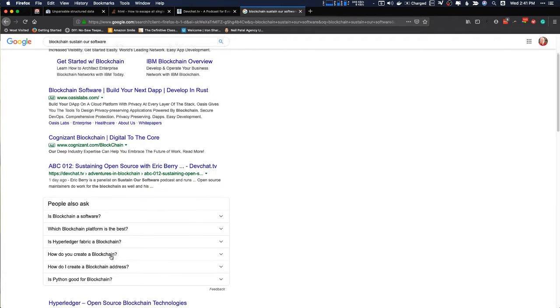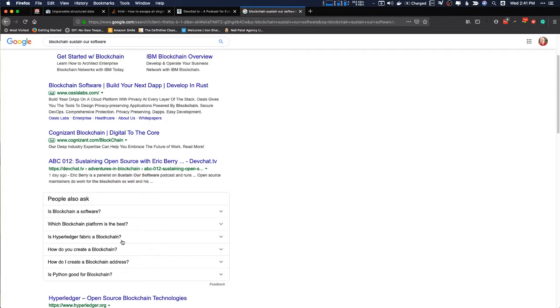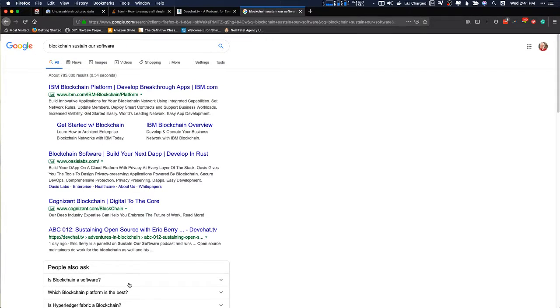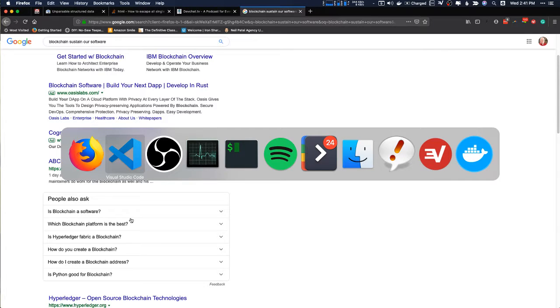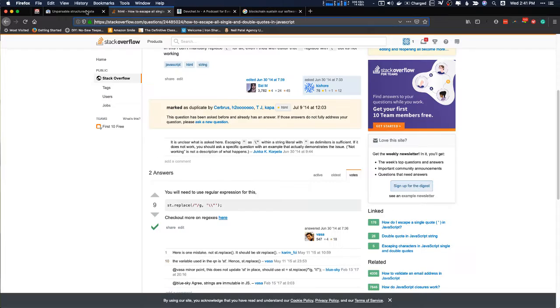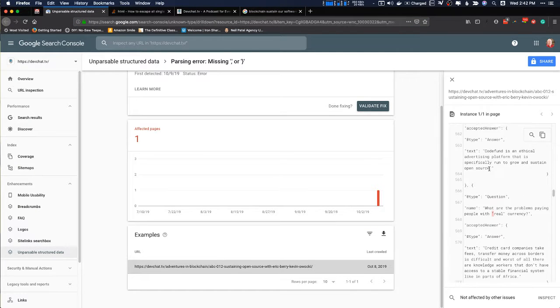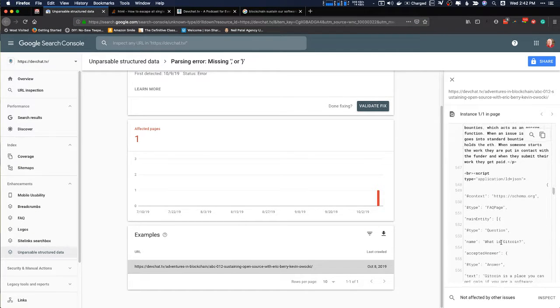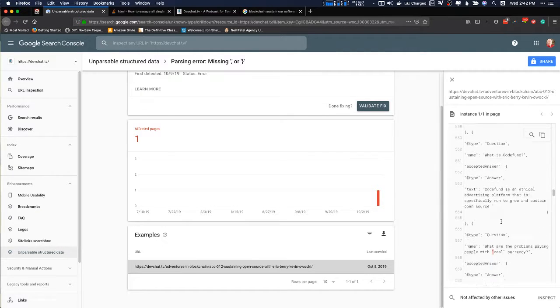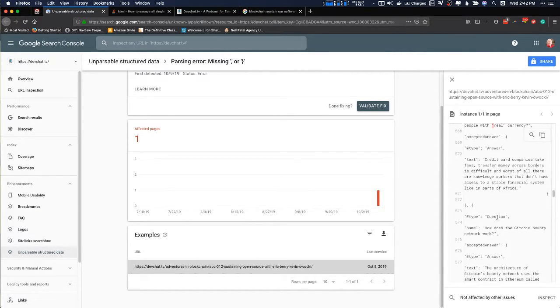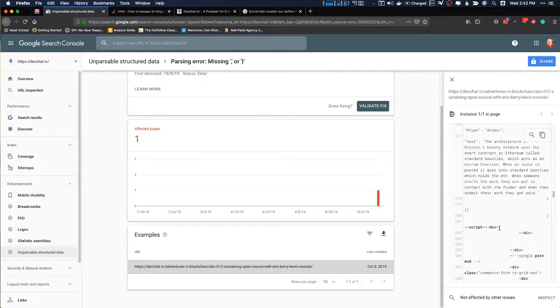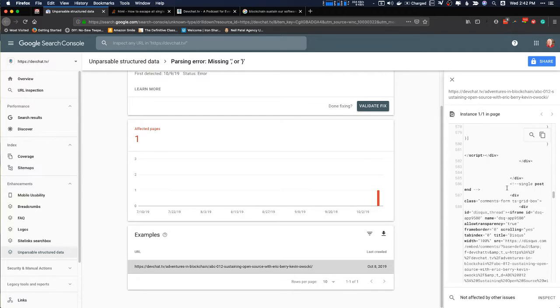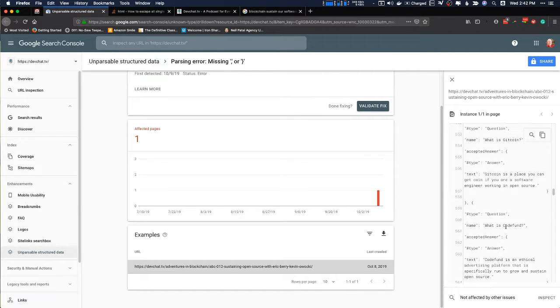Anyway, I don't think these are coming from my questions, because as you could see from this, it asks what is Gitcoin, what is CodeFund, what are the problems paying in real currency, and how does the Gitcoin bounty network work, right? That's what it's putting together, and it's showing you all the other stuff that's in the HTML on that page.